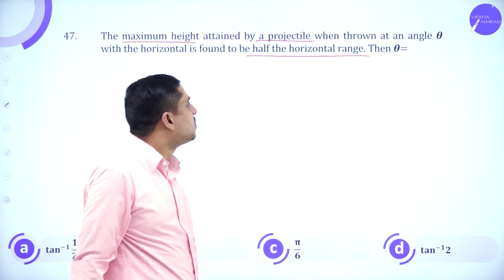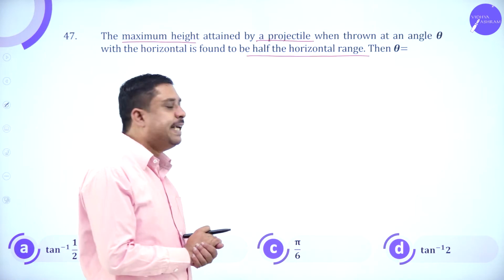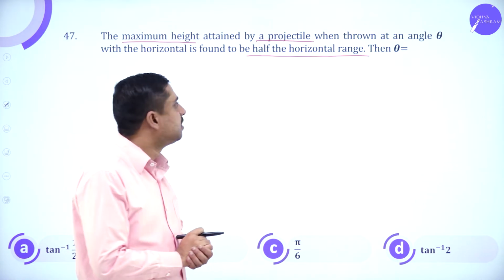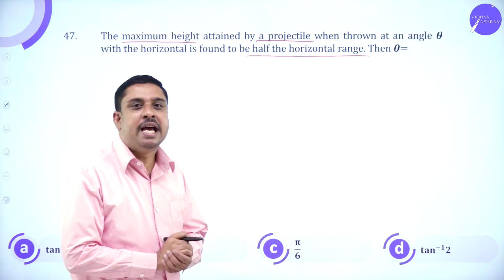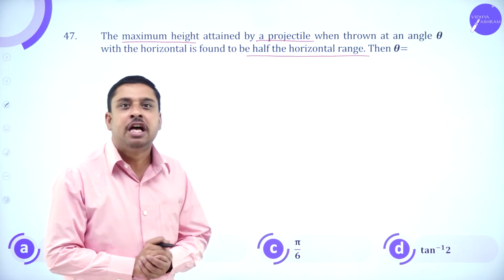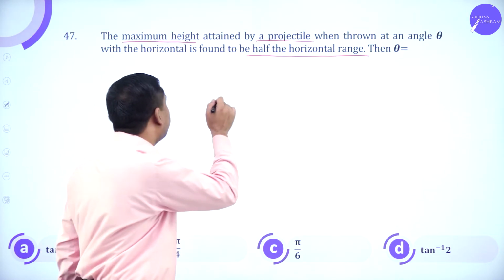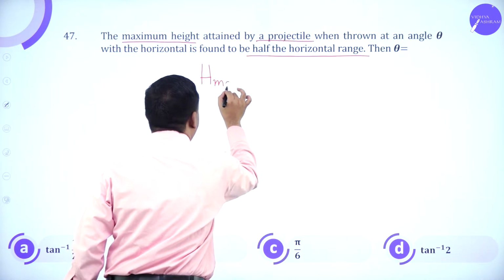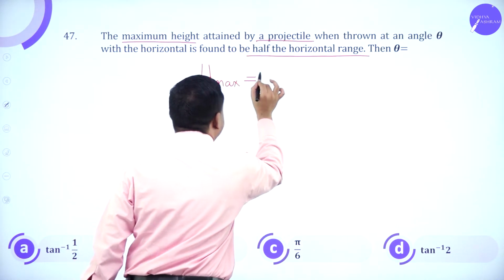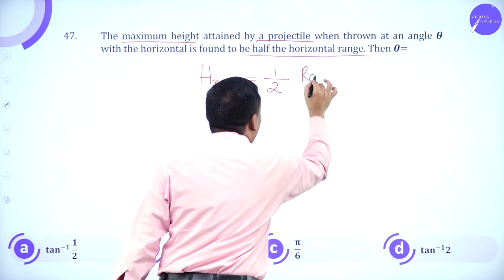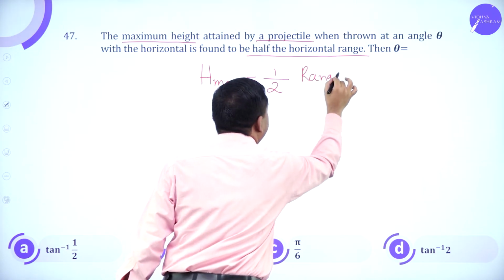Then what is the value of theta? Maximum height attained by a projectile is half of the horizontal range. So maximum height is half of the horizontal range.